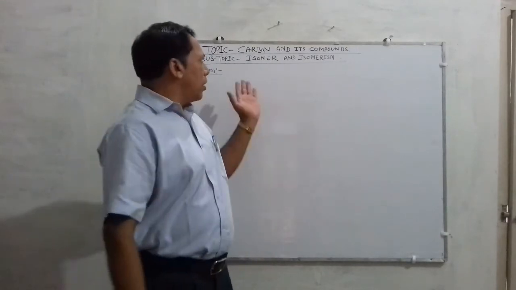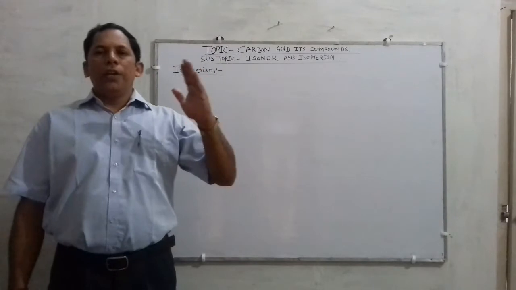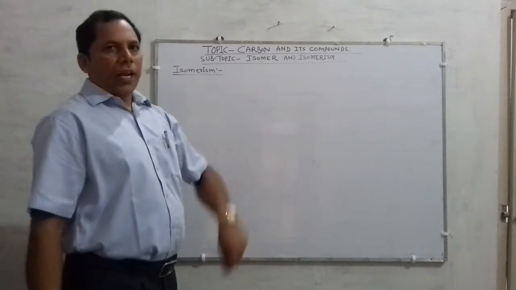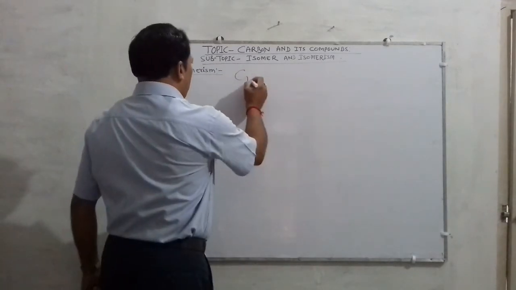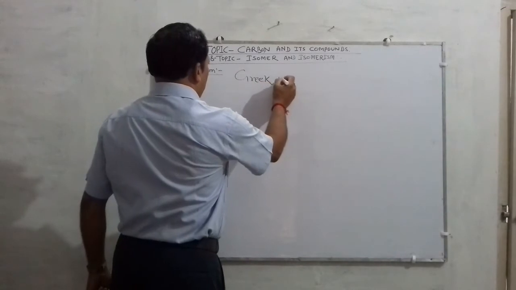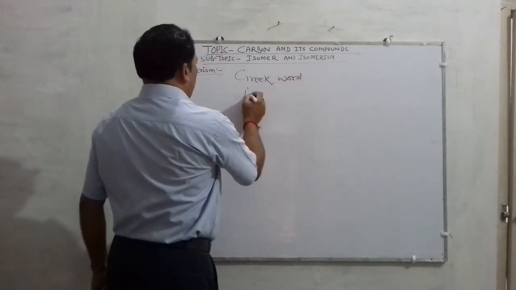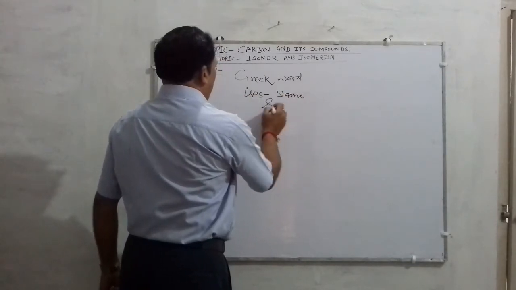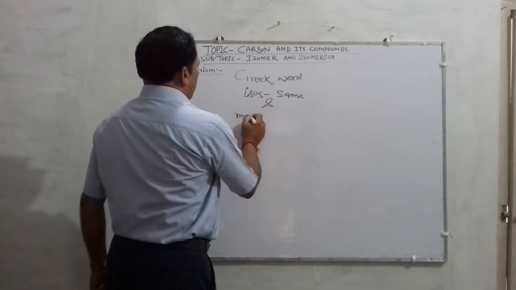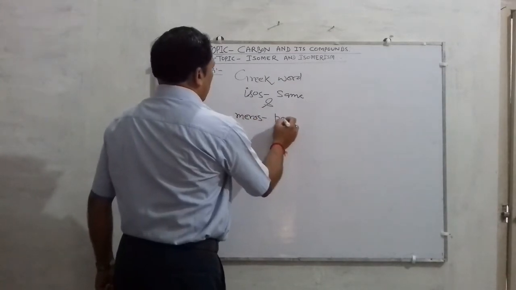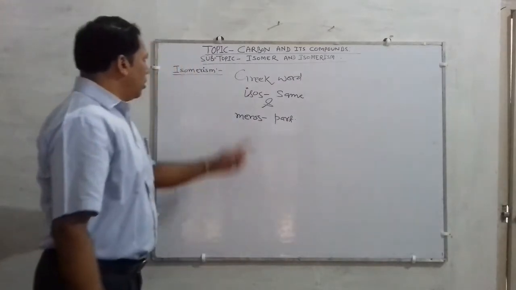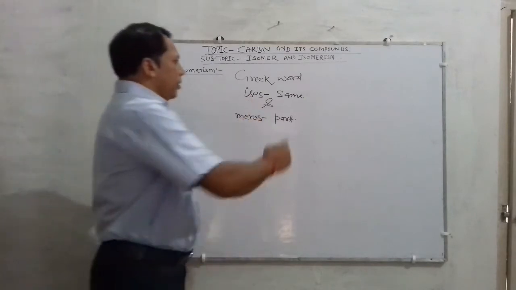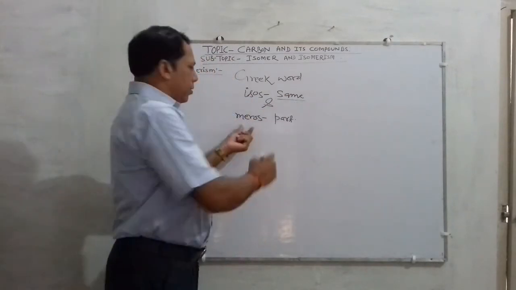The term isomerism or isomer is derived from the Greek words isos, which means same, and meros, which means part.